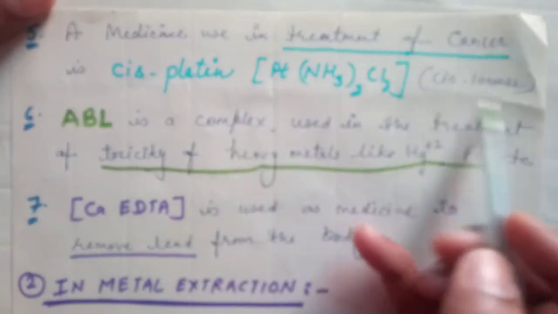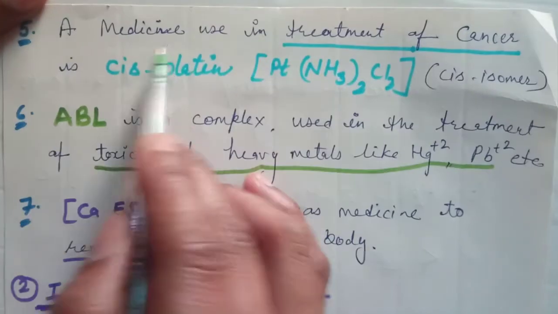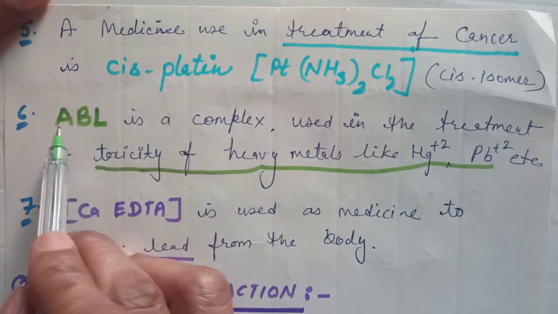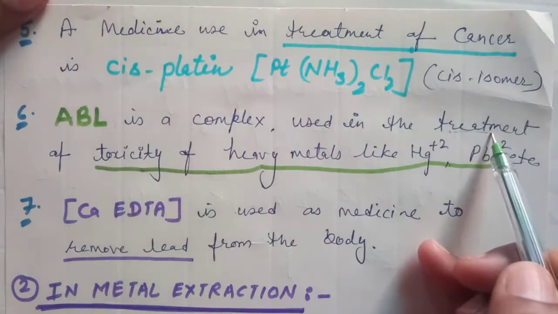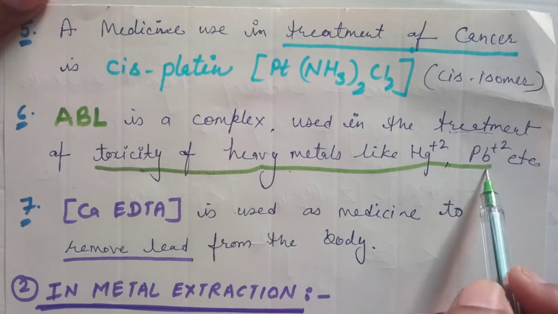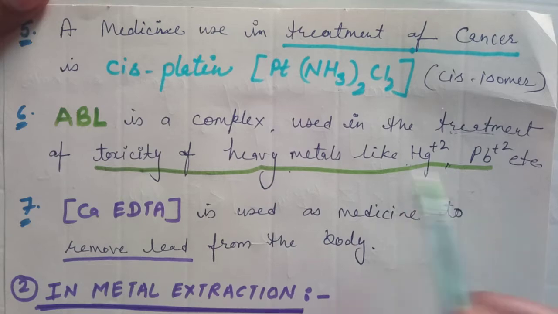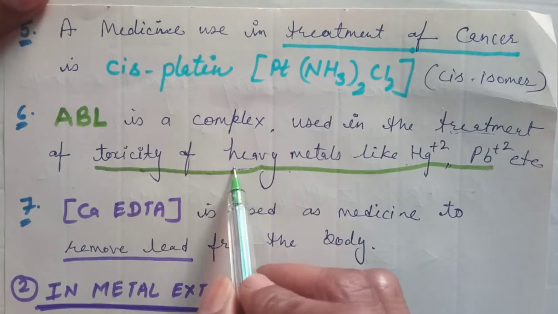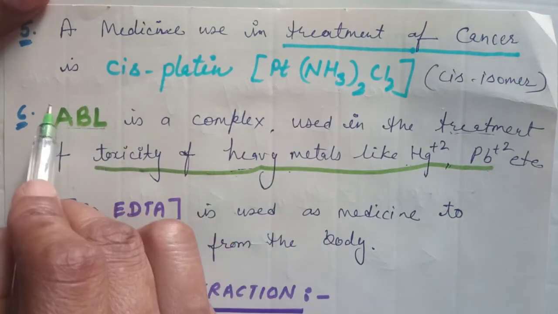Cisplatin, which means the cis isomer of diamminedichloroplatinum(II), is used as medicine in the treatment of cancer. BAL is also a complex. It is the short form of the medicine. It is the complex used in the treatment of toxicity of heavy metals like Hg+2, Pb+2. These heavy metals enter our body through water pollution and cause very toxic effects in our body. It is very important to remove these heavy metals from the body, and BAL, this complex compound, is